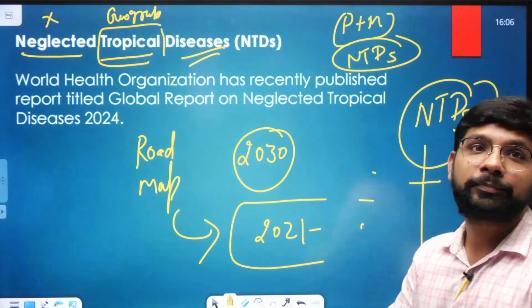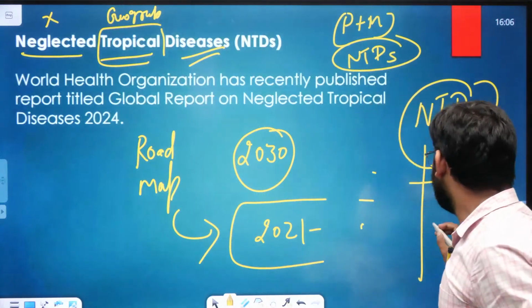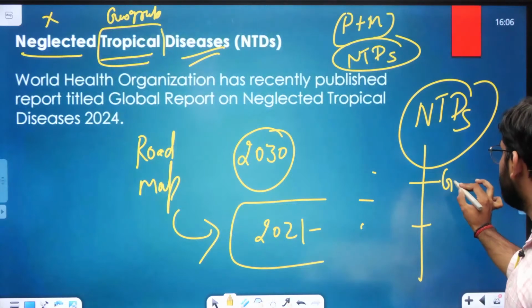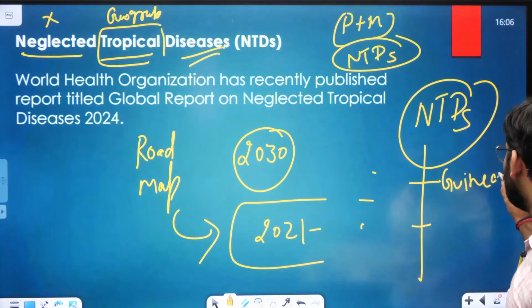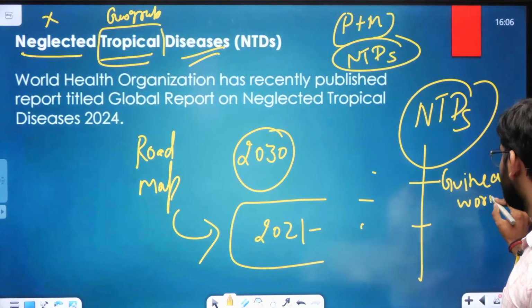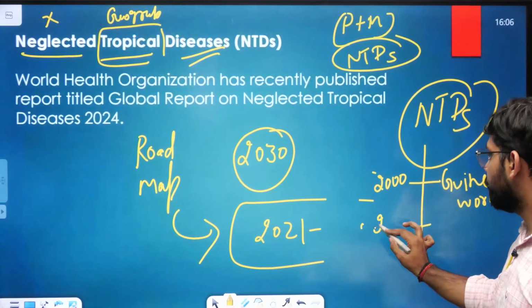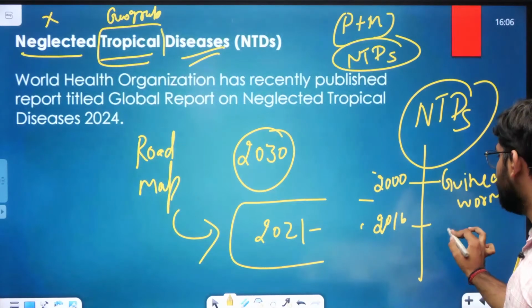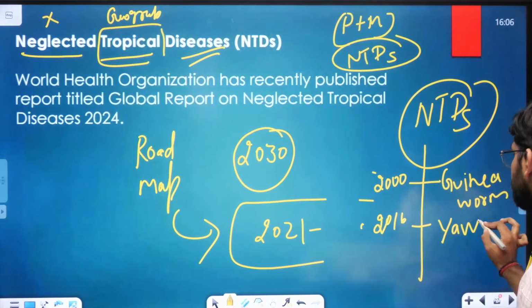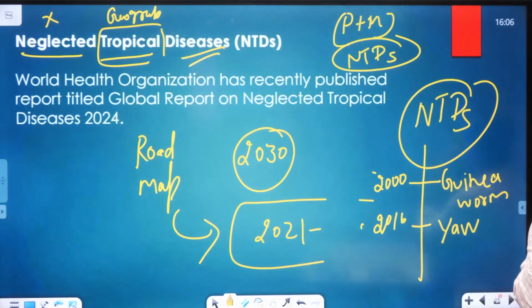No idea. Okay. There is one, the Guinea worm. You can write, one is the Guinea worm. The country eliminated it in 2000. Then in 2016 they eliminated yaws. These are the two diseases which are eliminated by India specifically from the NTD list. NTD disease से ये eliminate किया गया.